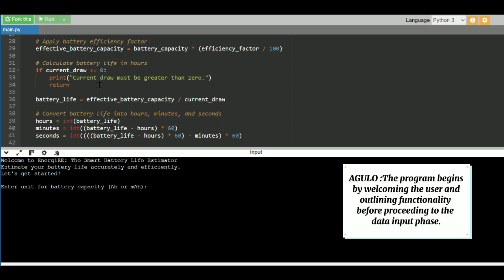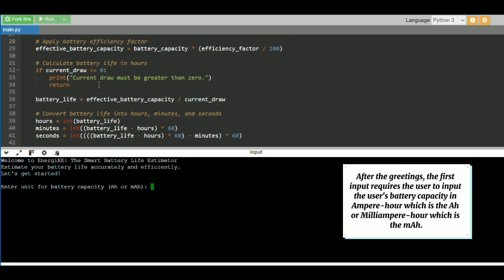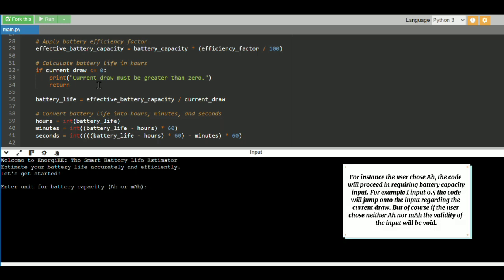The program begins by welcoming the user and outlining functionality before proceeding to the data input phase. After the greetings, the first input requires the user to enter the battery capacity unit, either ampere hour, the Ah, or milliampere hour, the mAh. For instance, the user chose Ah.